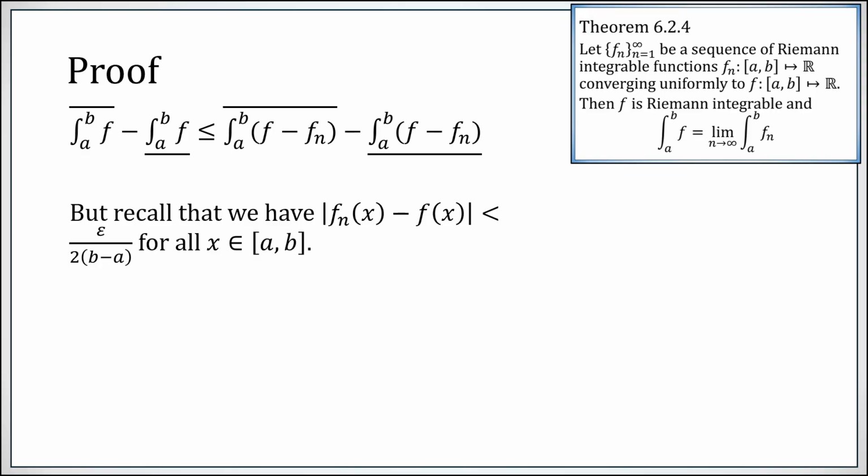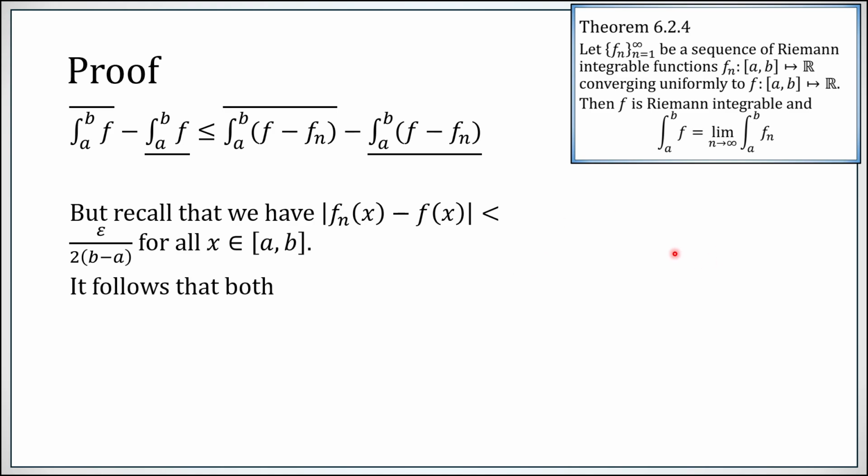But when n was sufficiently large, fn minus f was no bigger than epsilon over 2 times b minus a. So whatever is going on in here, once n is large enough, this function in parentheses is bounded both above and below by plus or minus epsilon over 2 times b minus a.